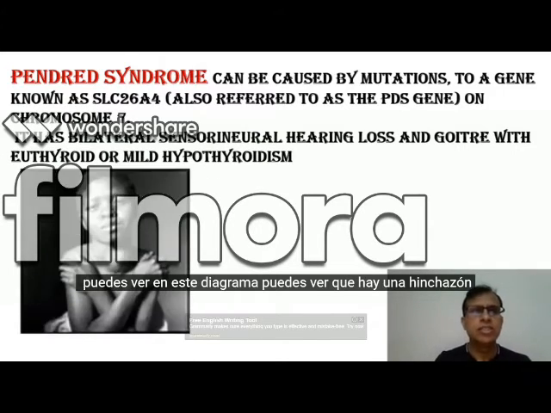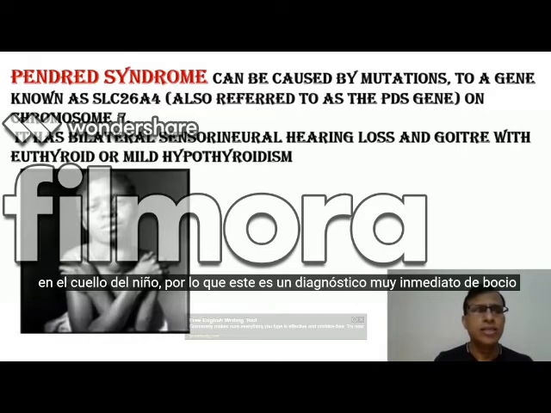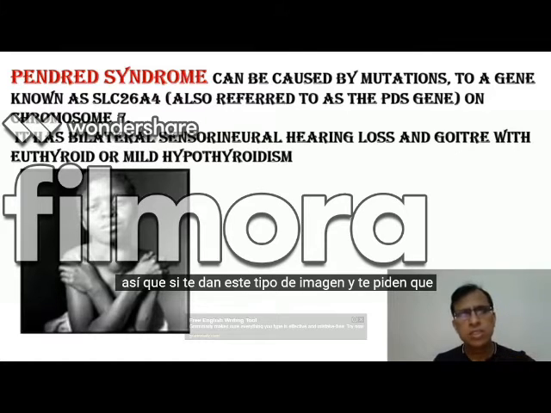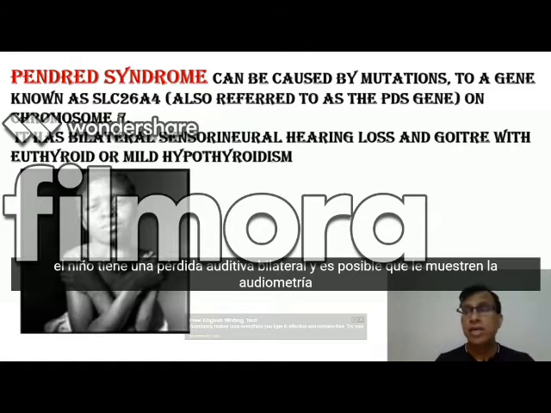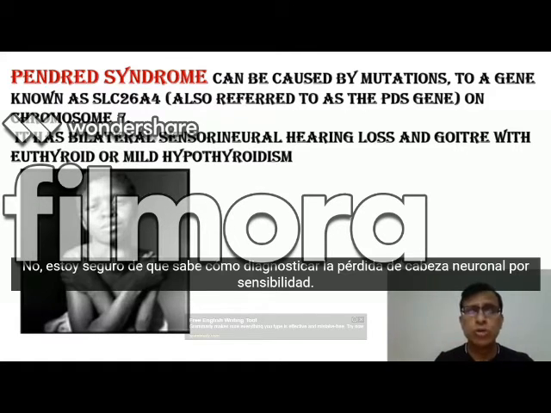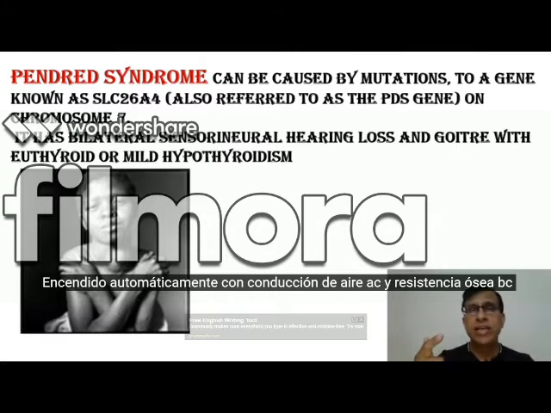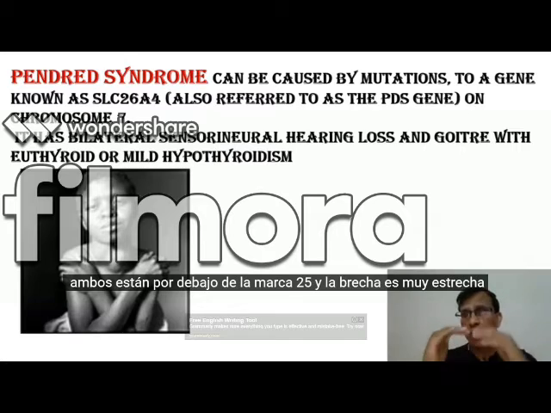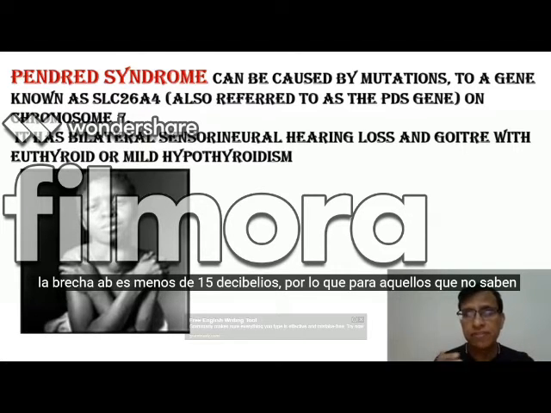So as you can see in this diagram, there is a swelling in the neck in the child. So this is a very straightaway diagnosis of goiter. So if they give you this kind of an image and they ask you that this child has a bilateral hearing loss, and they may show you the audiometry showing sensory neural. I'm sure you know how to diagnose sensory neural hearing loss on audiometry, where AC, air conduction, and BC, bone conduction, both are below 25 mark, and the gap is very narrow. The AB gap is less than 15 decibel.